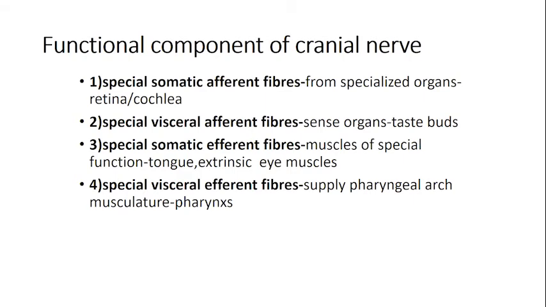The special somatic fibers, that is towards the periphery: the retina and the cochlea are carried by the special somatic, because they are nearly towards the periphery. Your ear and your eye, the retina is near the periphery of the body. So that is why they are carried by special somatic fibers. Then you have special visceral, that is the taste. The taste buds are nearly like an organ. So that is why the taste sensations are carried as afferent fibers, as it is considered a viscera. They are carried by these special fibers.